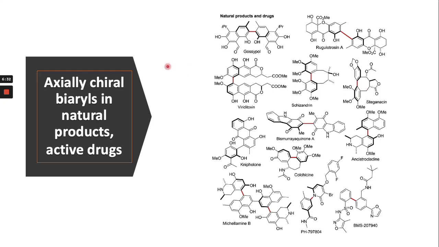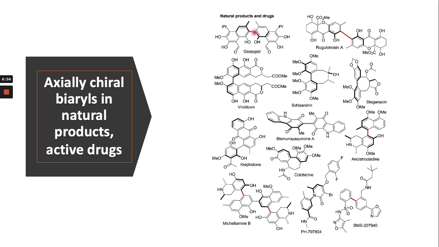These are also examples of some chiral biaryls, right? As I mentioned in the previous slide, the chirality is because of the restricted rotation of the carbon single bond, restricted because of the bulky groups.